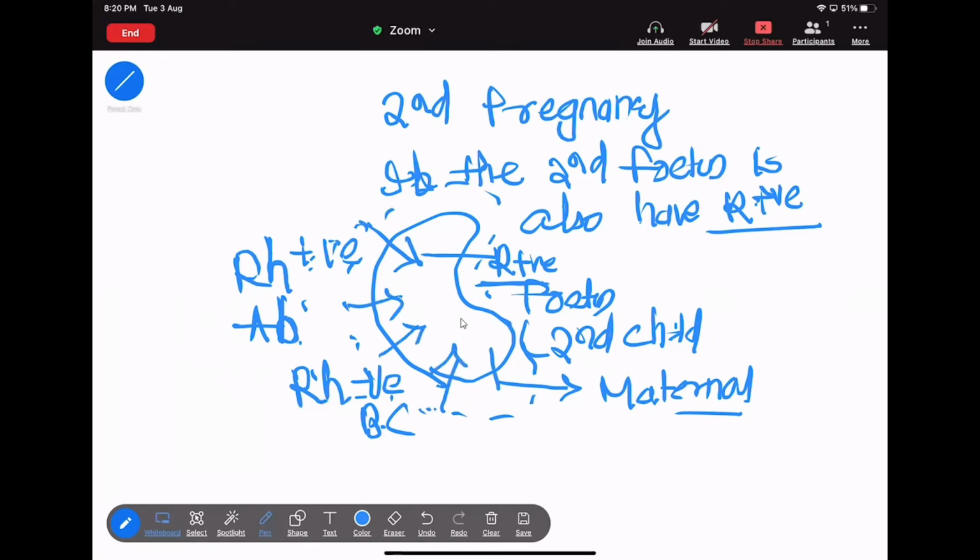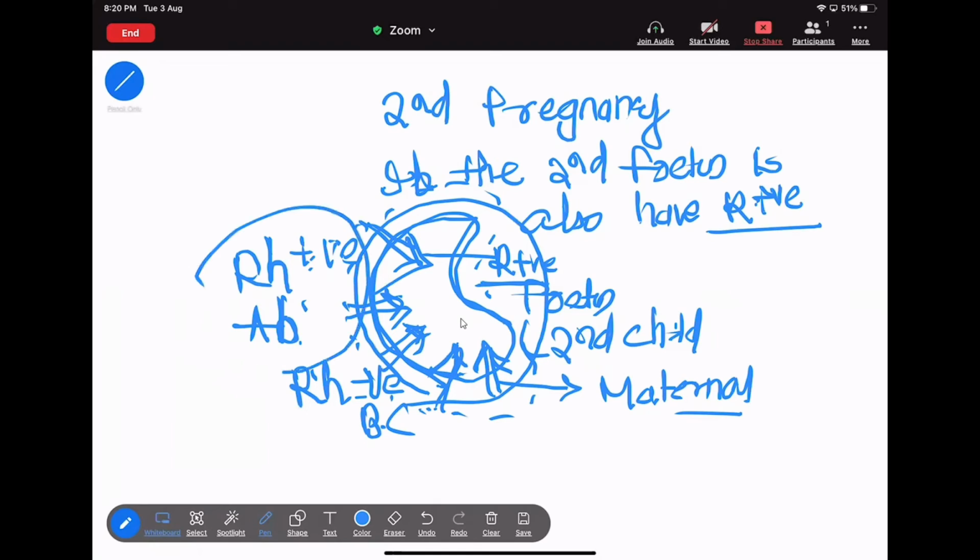The antibody has the potency to enter the placenta. If this is the fetus, then the placenta must be in this. That is the barrier between the maternal blood and the fetus blood. Now I am saying that the maternal blood has the Rh antibody.